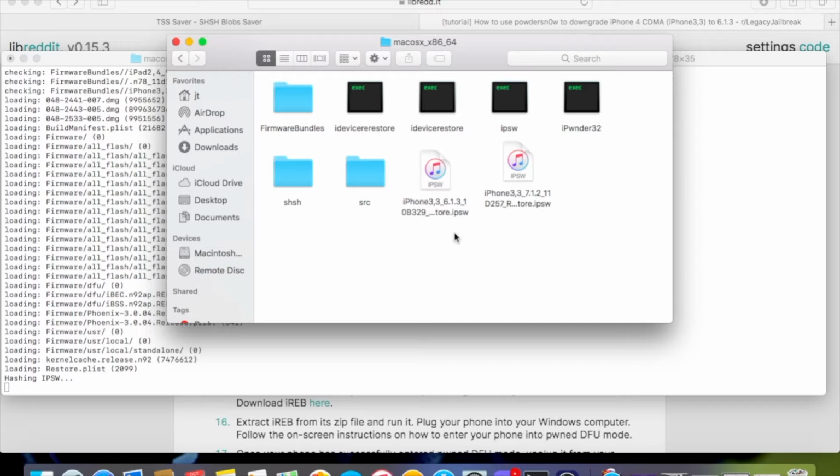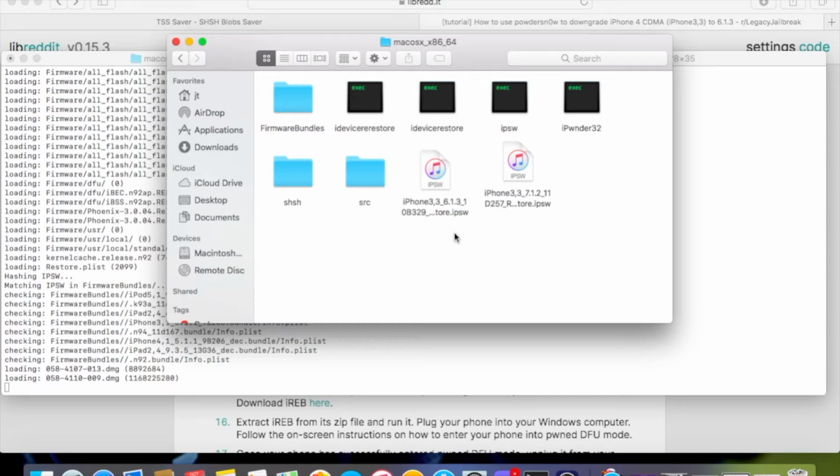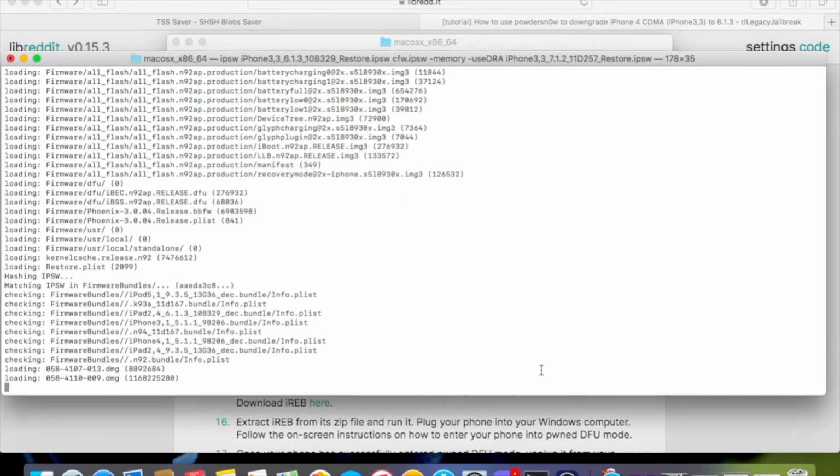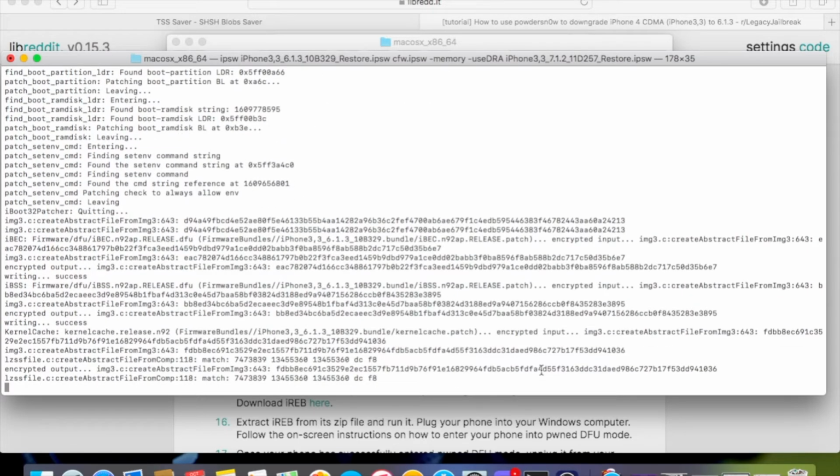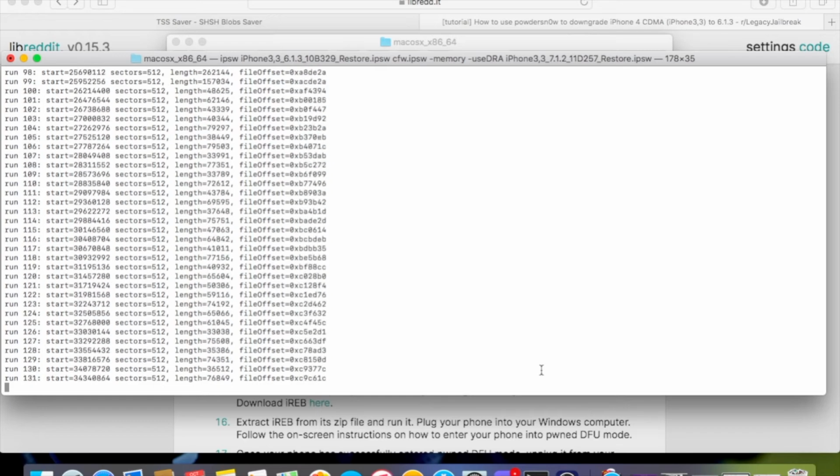I will make an updated tutorial when iOS 5 is available, but I don't think that's going to be happening anytime soon. I would make a backup of your iOS 7.1.2 before this, if you have, so you can keep your stuff. But when you do this, it also does come jailbroken.